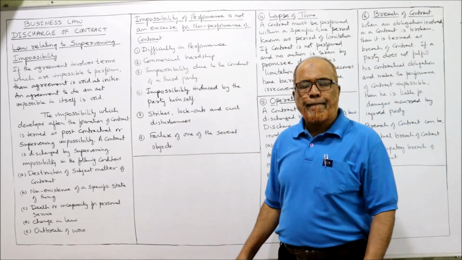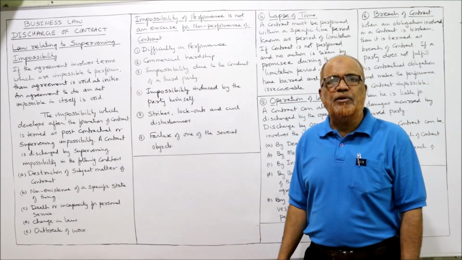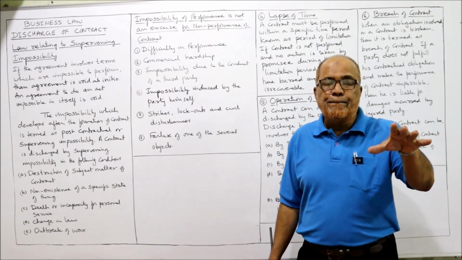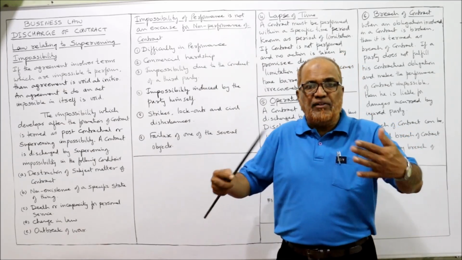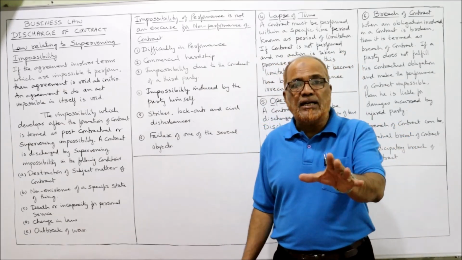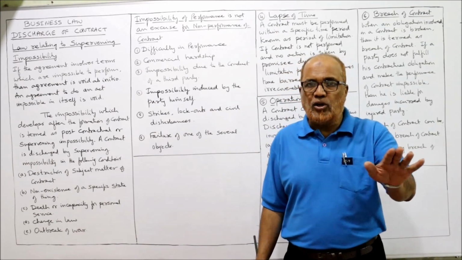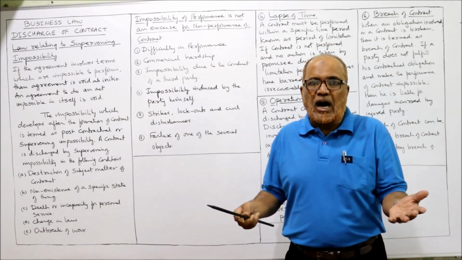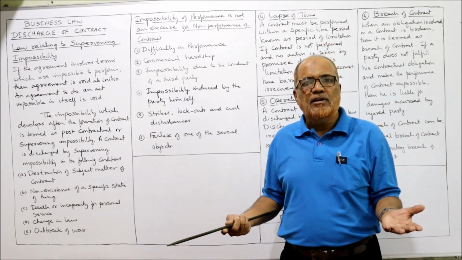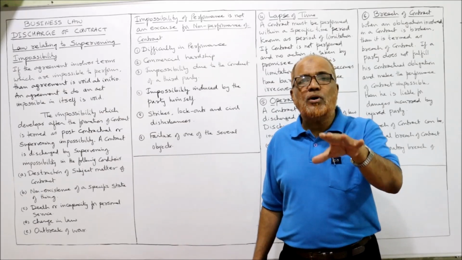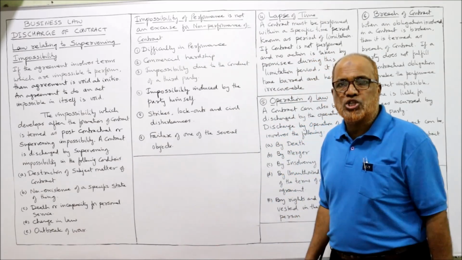Commercial hardship. Sometimes it will be difficult to perform the contract because there is difficulty in the business operations. In that case also, the law says the obligations will not be ended and the contract will not be discharged. These hardships in commercial activity are not a completely impossible thing. The contract can be performed even during hardships.